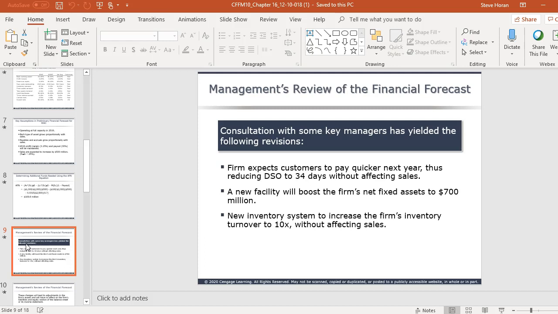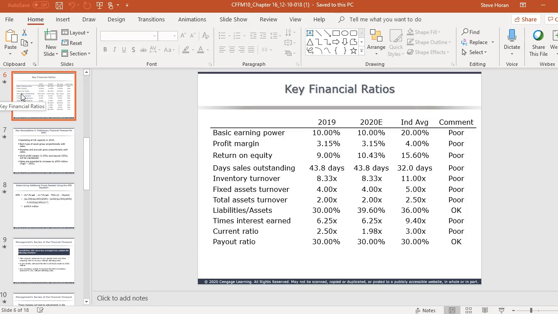And obviously what all companies should be doing is looking at their ratios and asking, what can we improve on? What are some strategies we can undertake to improve some of these numbers? So, one that really stands out, day sales outstanding, 43.8 versus 32 for the industry. We should be thinking about how do we improve that number? How do we get that better?